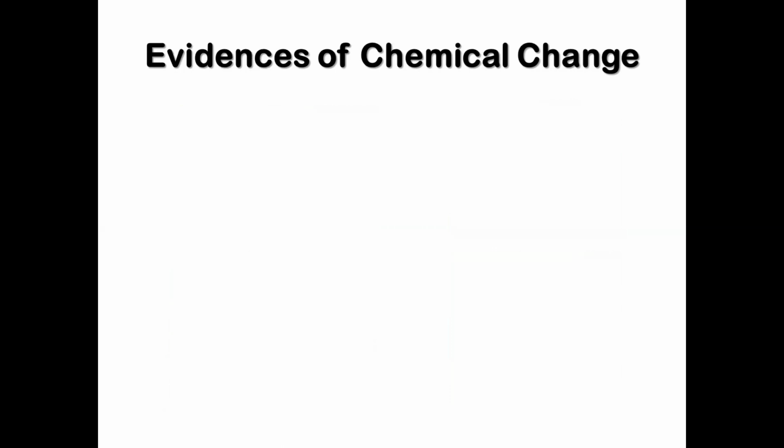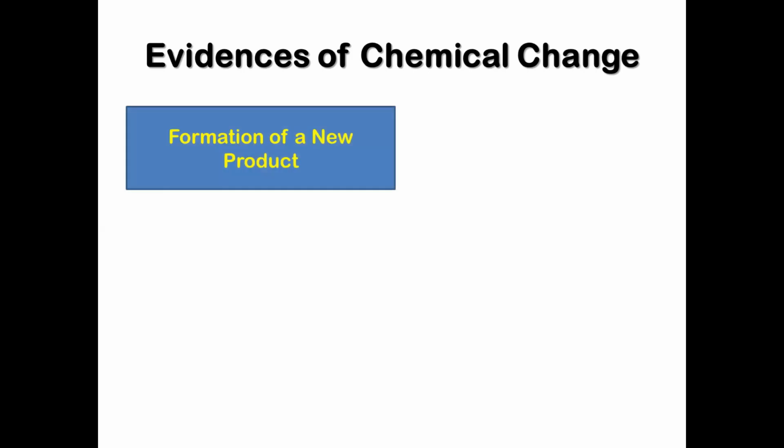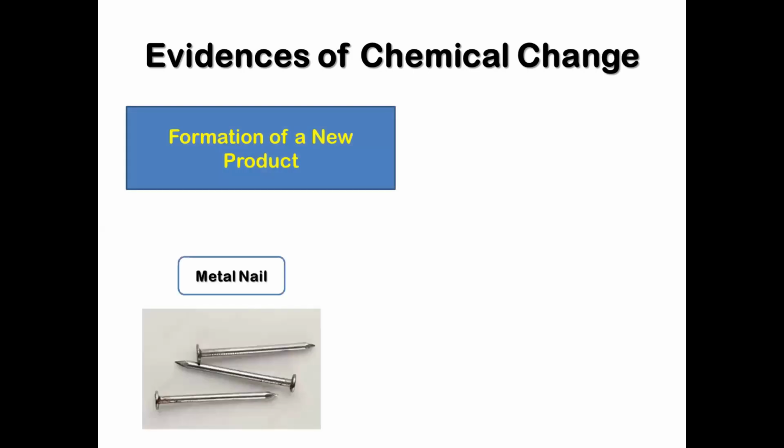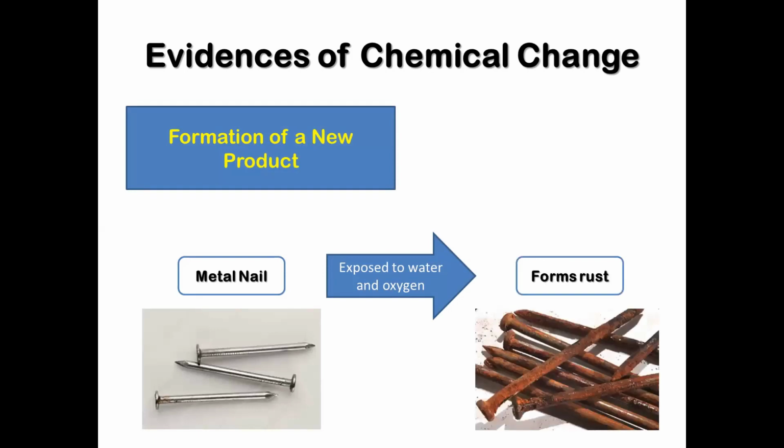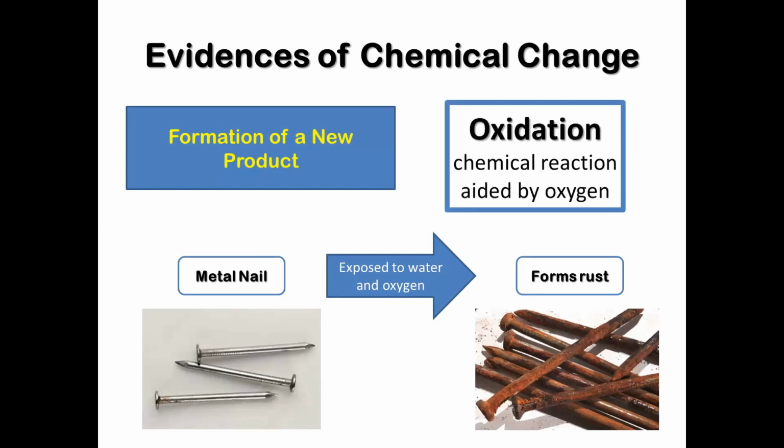Evidences of chemical change. Whenever a material undergoes chemical change, one or more of these are observed. Number 1. Formation of a new product. When a nail is exposed to oxygen and water, rust starts to form on its surface. This situation shows oxidation. Oxidation is a chemical reaction that is aided by oxygen. Once a new product is formed, the original material is unidentifiable.